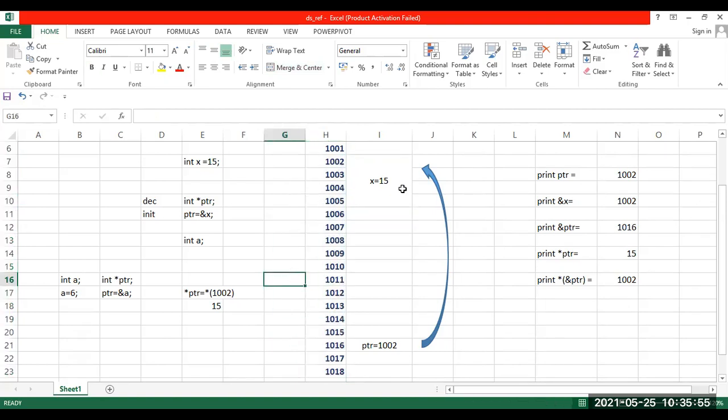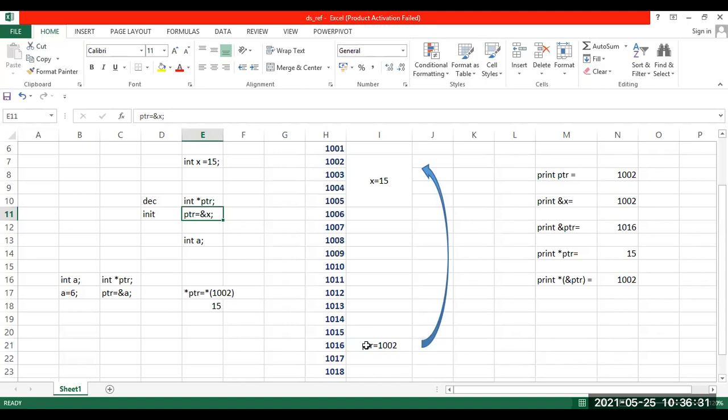Here x has been initialized to 15, which we are assuming is stored at a location starting from 1002 up till 1005. Then pointer is another variable here, so even that will require a memory location. I have just put it at a memory location of 1016. Since I have initialized this pointer variable to the address of x, in simple English, if I have to decode this, it means that the pointer variable is storing the address of x.